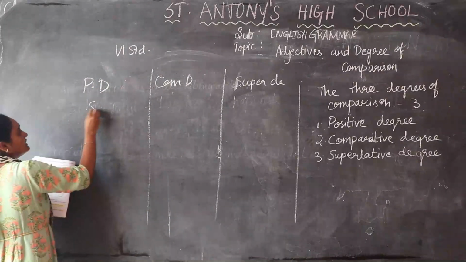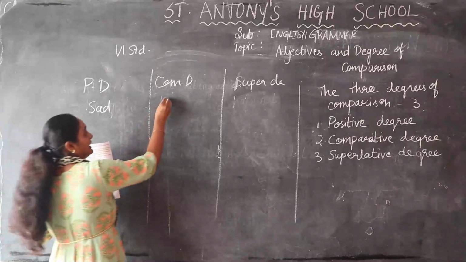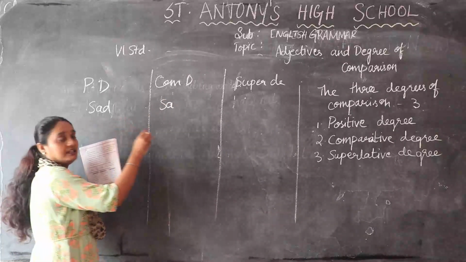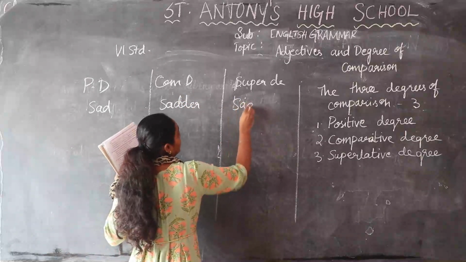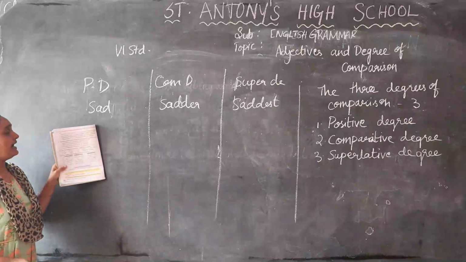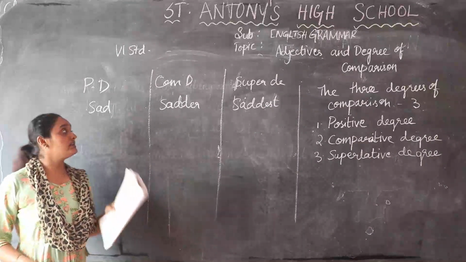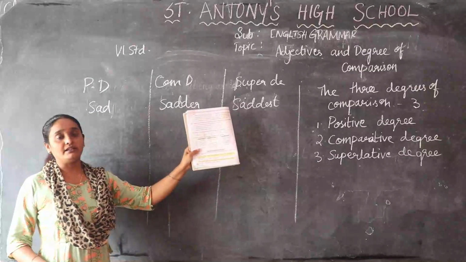Sad. So how will you write sad? Sadder, S-A-D-D-E-R, sadder, saddest, S-A-D-D-E-S-T, saddest. Okay, how are you writing? Sad, sadder, saddest. So this is the adjective, this is the comparative degree and this is the superlative degree.